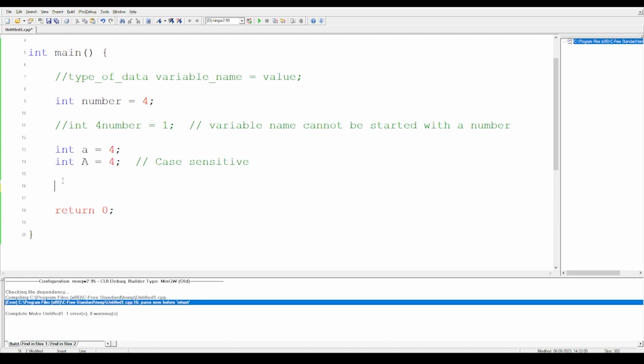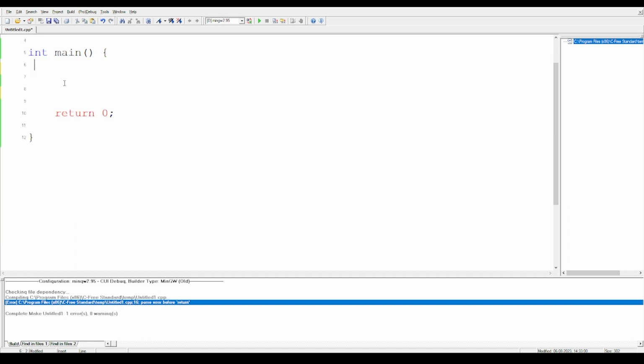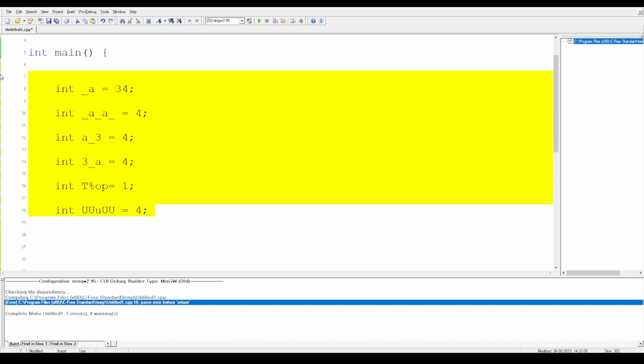Now let me write certain variables. You tell me in the comment section which one is correct and which one is wrong. I'm going to remove this and let me write certain variables. You tell me which one is correct. Now I have here a couple of variables, which are declared using certain data types, and I also have certain numbers.